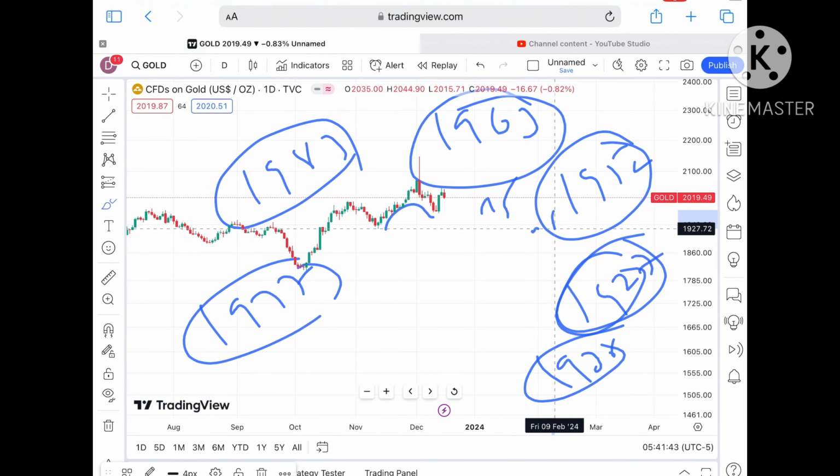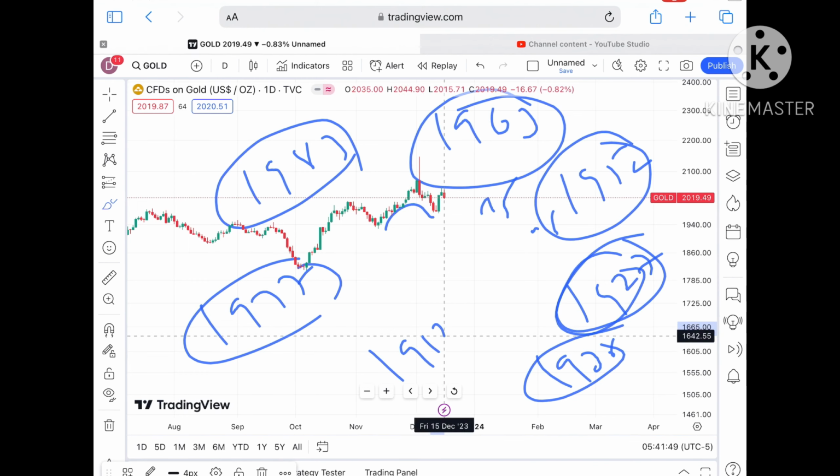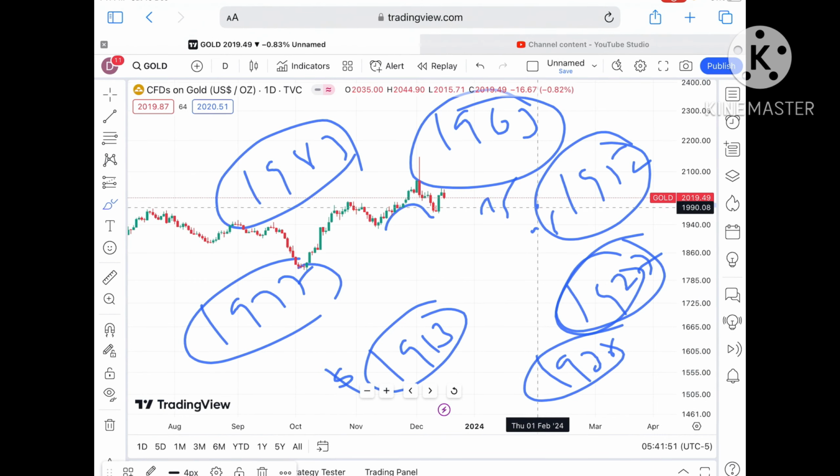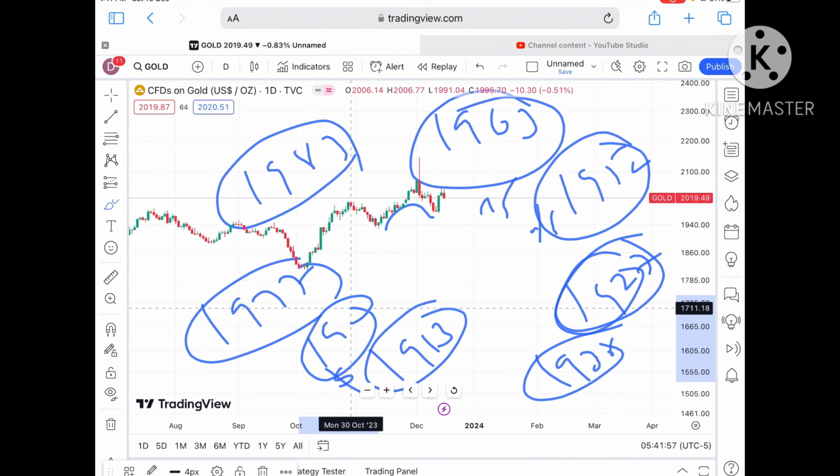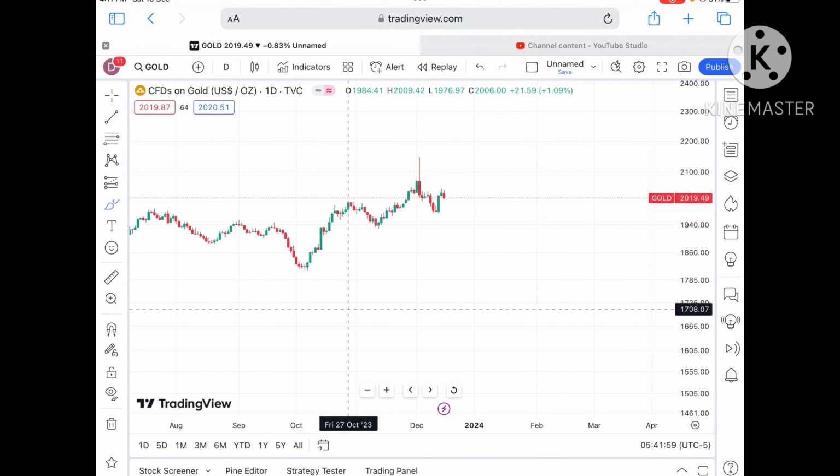We can see a level of 1927, and from there a probability of touching a level of 1913 we can see. If the price started falling below 1913, then a probability of going below a level of 1900 we can see in the price of gold, and then further low.